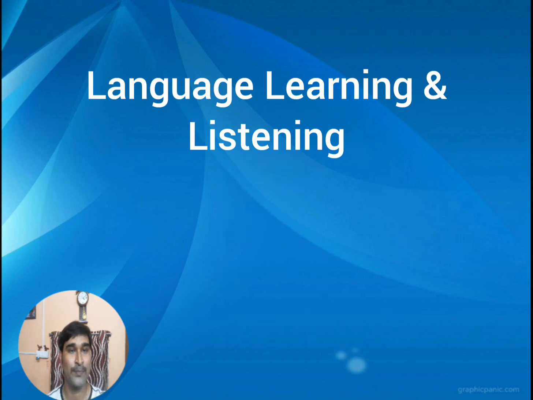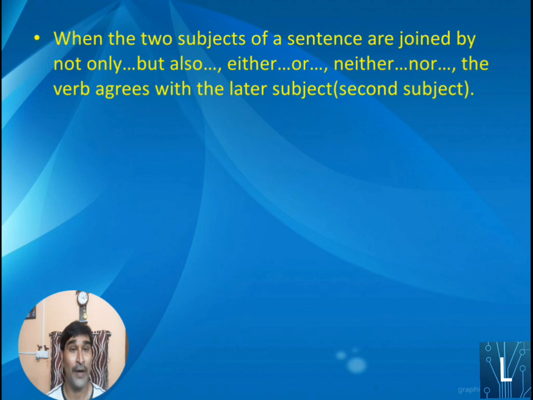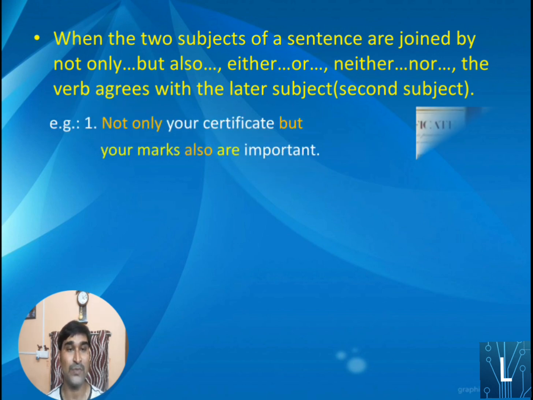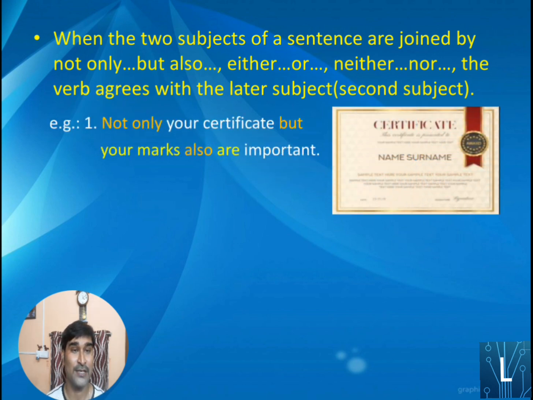So let's start. When the two subjects of a sentence are joined by not only but also, either or, neither nor, the verb agrees with the latter subject, that will be the second subject. So let's go for the example. Just as the first one: not only your certificate but your marks also are important.